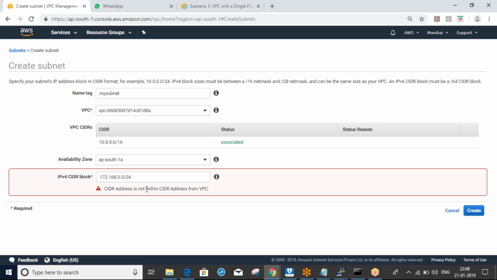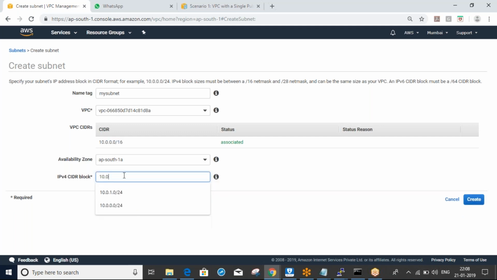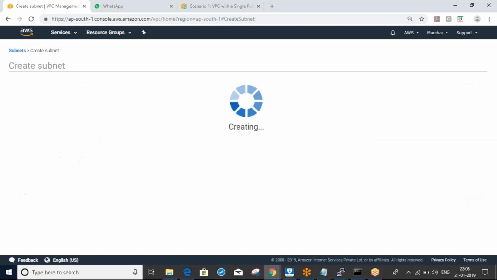It's not within the address range of the VPC. It means we should give the subnet range within the VPC range only. Okay, so I have given 10.0.0. Create.